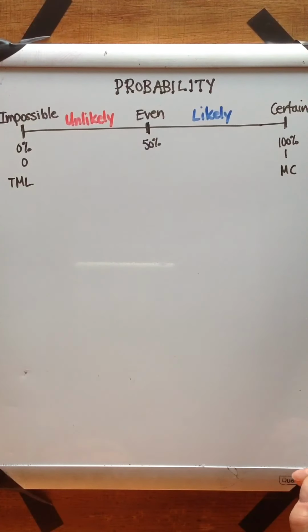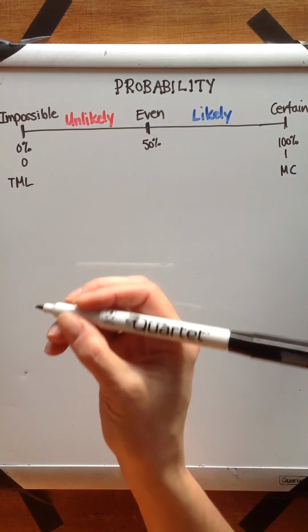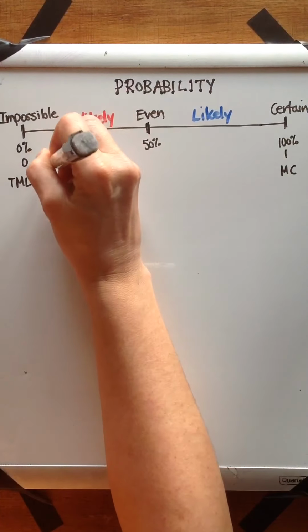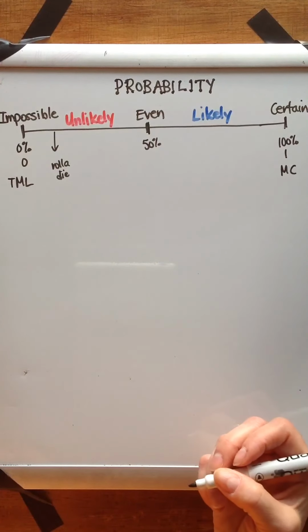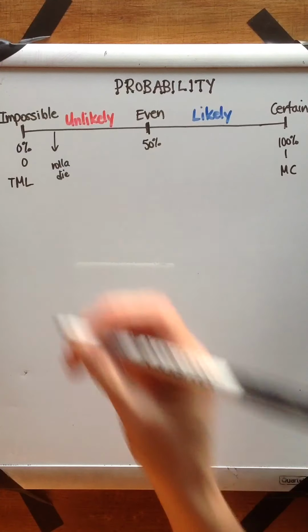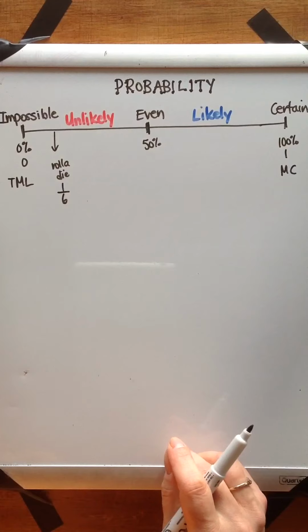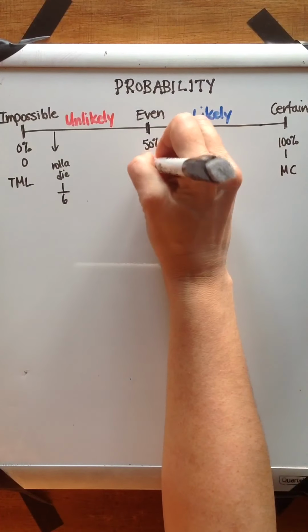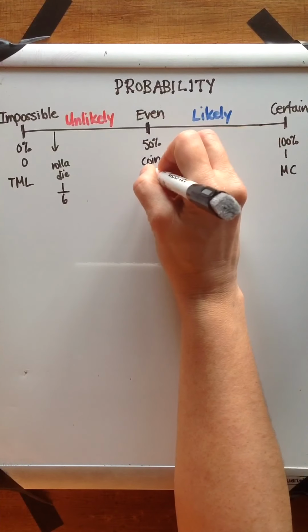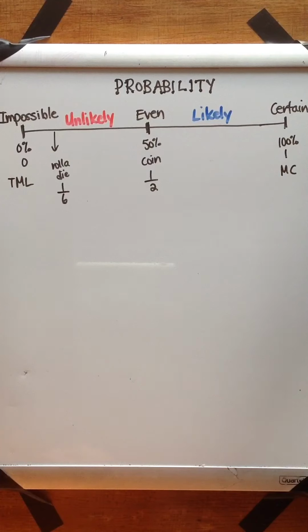With some fun examples. Let's look at some other ones that are maybe not so subjective in nature. Let's look at if you roll a die. You know that a die has 6 faces, and therefore the probability of getting any one of the values on a particular face is 1 in 6. You might look at the probability of flipping a coin as being a 50-50 chance or a 1 in 2 chance because of the two sides of that coin, and assuming the two sides are different, of course,